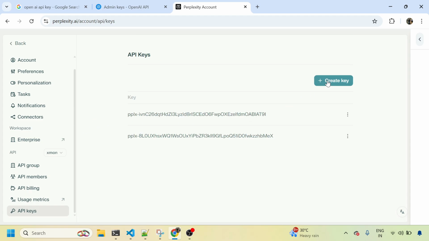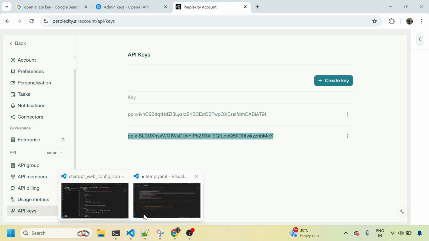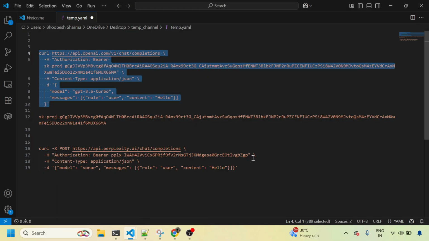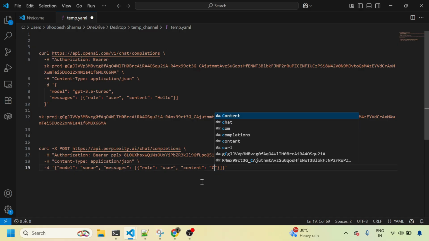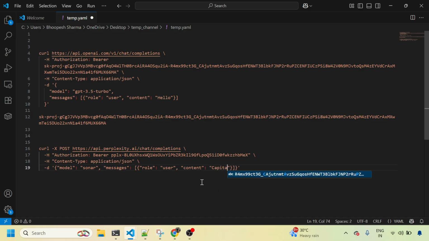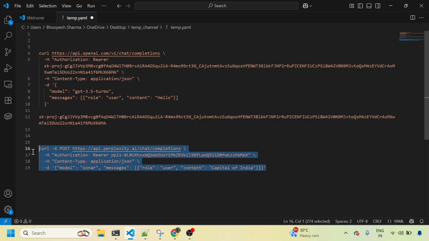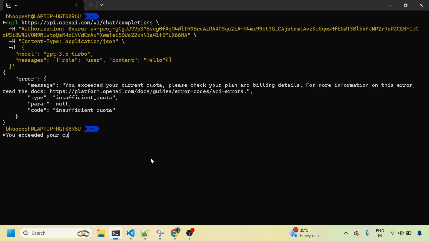Let me create a fresh key. This is the fresh key that has been created. I will copy this key and then run it to see whether this key is correct or not. This is my Perplexity curl command. You need to make sure that this URL is correct for using in any of your models. I'll simply ask for the capital of India. Let's see. Since I have a limit of $5, it should give some results back to me.